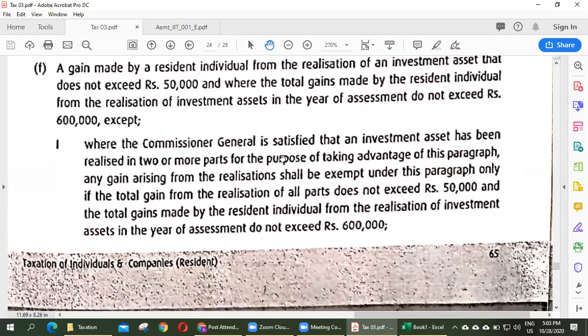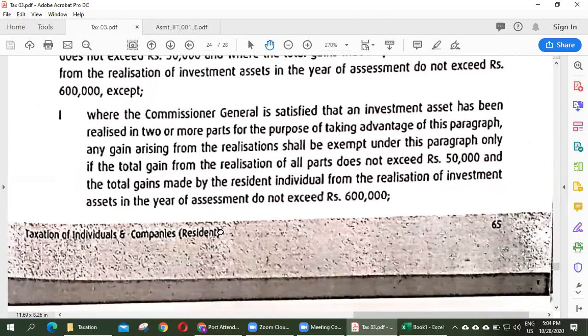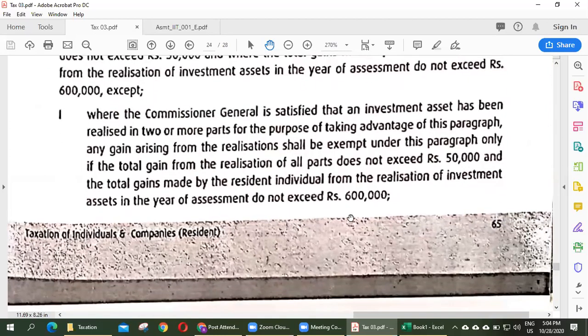Except where the Commissioner General is satisfied that the investment asset has been realized in two or more parts for the purpose of taking advantage of the paragraph. Any gain arising from the realization shall be exempt under the paragraph only if the total gain from realization of all parts does not exceed 50,000. The total gain made by a resident individual from realization of investment assets in the year of assessment must not exceed 600,000. Very simply, for the year of assessment, up to 600,000, but the single activity not exceeding 50,000.